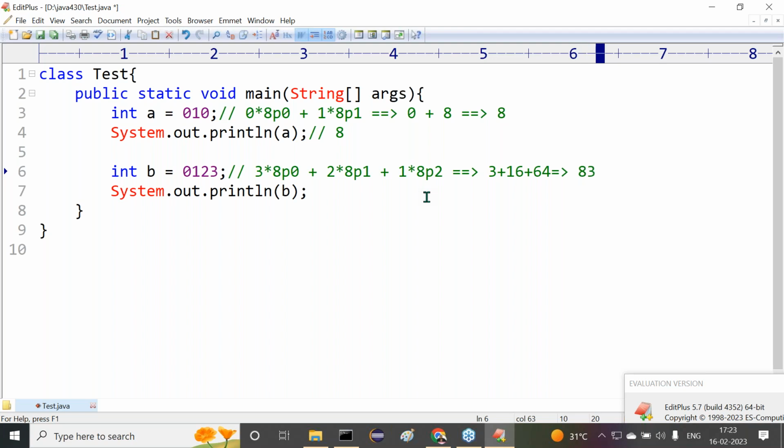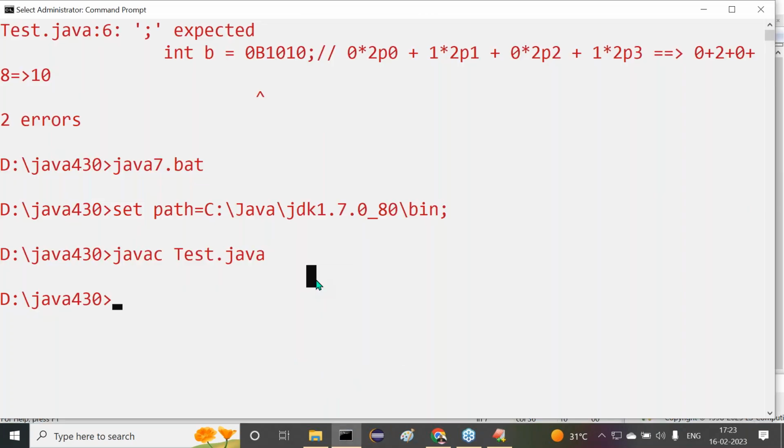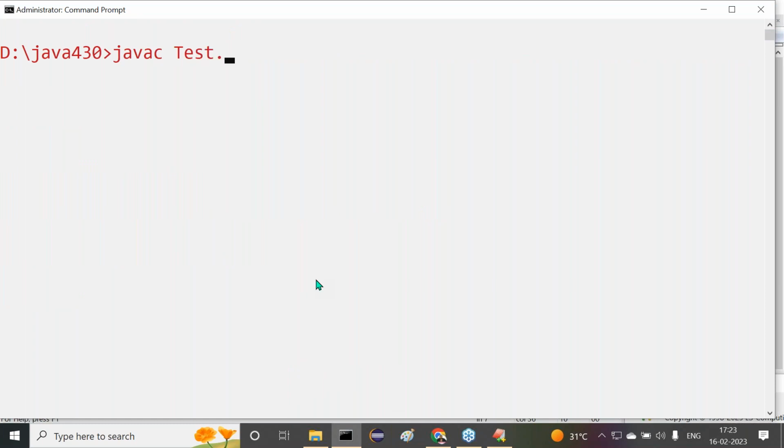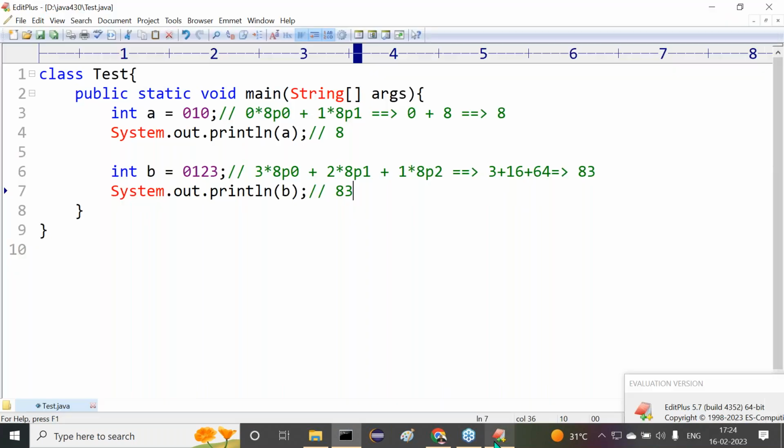The value is 83. Here we are getting the output value. Right, so this is the calculation we can understand. Now see this one. Javac Tester.java compiled successfully. Now java Tester. Here we are getting what value? 83. That is the output we are getting clearly.